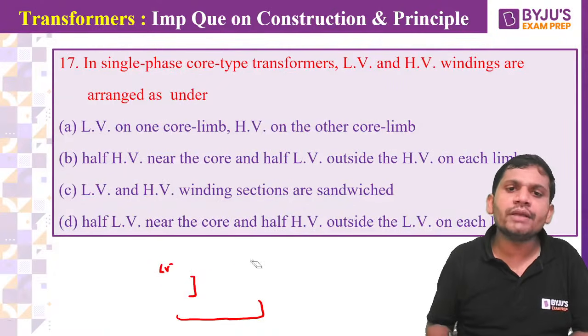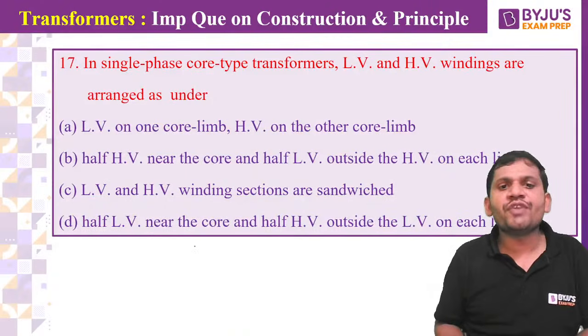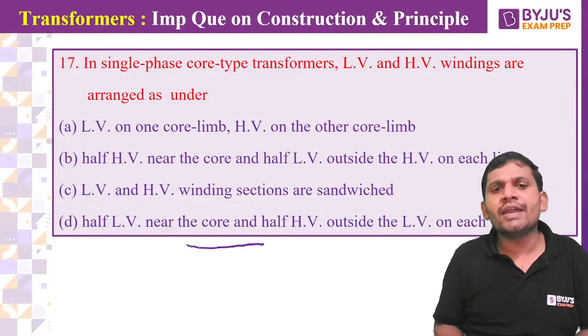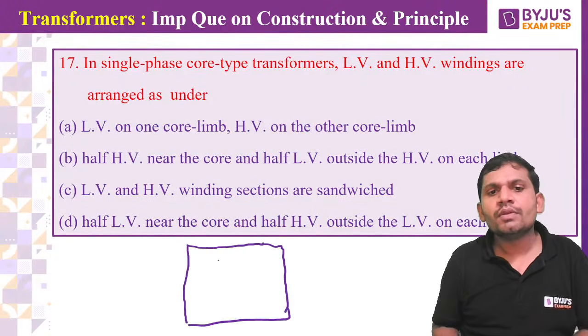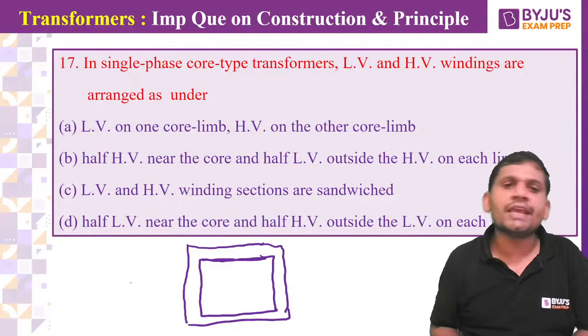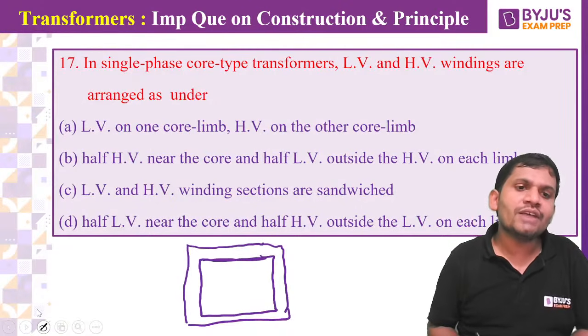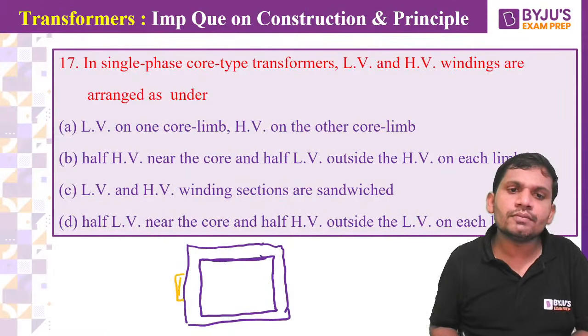Okay, I am drawing it clearly, just a minute. This type of procedure is preferable. It is called interleaved winding or concentrated winding. On each limb you follow like this. Why is it preferable? To reduce the leakage flux. First I am placing the LV insulation. This is LV insulation.